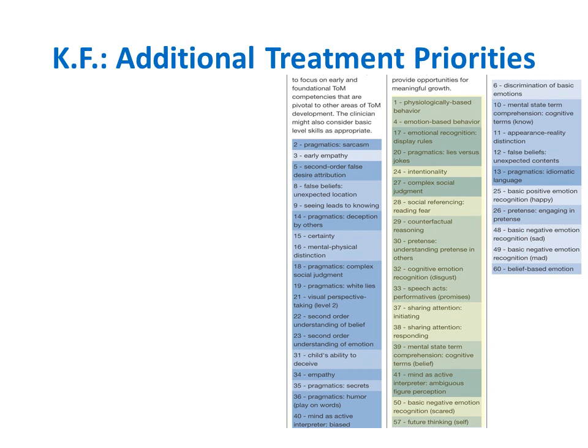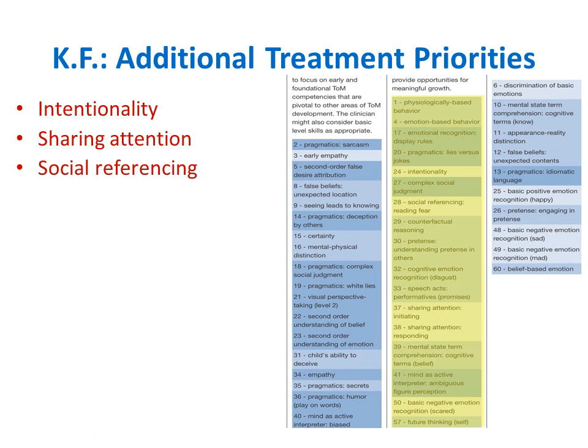For KF, these areas included a few early skills which are considered foundational to later, more advanced theory of mind and is considered of cosmic importance to social cognitive development. These areas are intentionality, sharing attention, that is, initiating and responding, and social referencing.